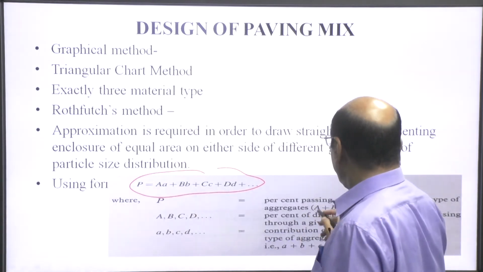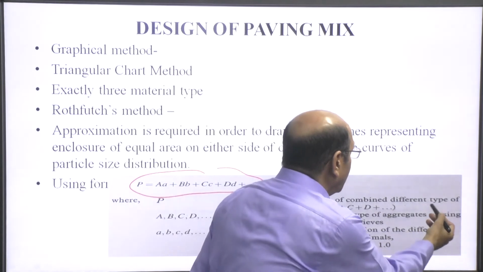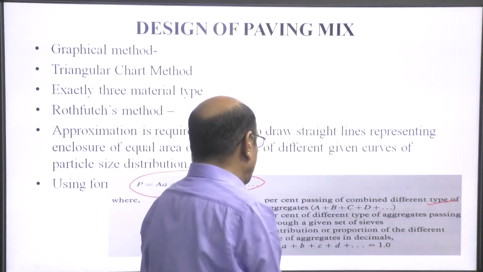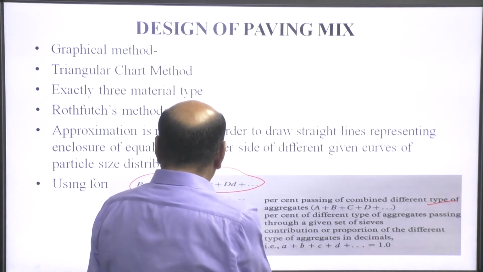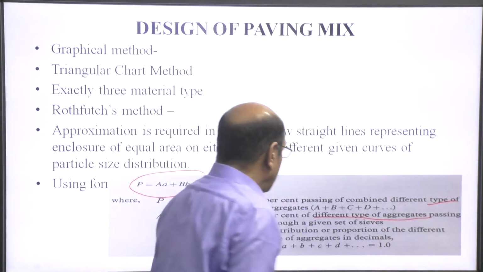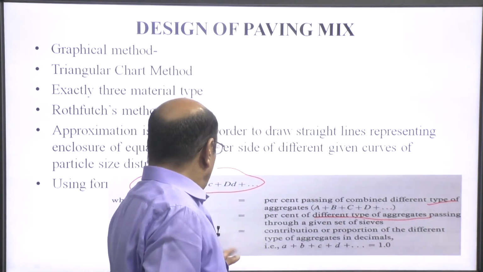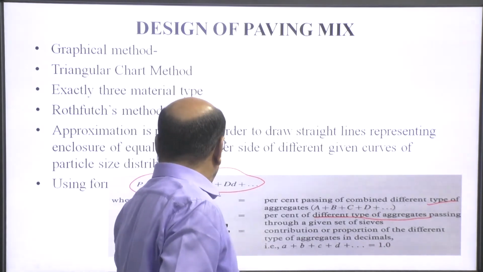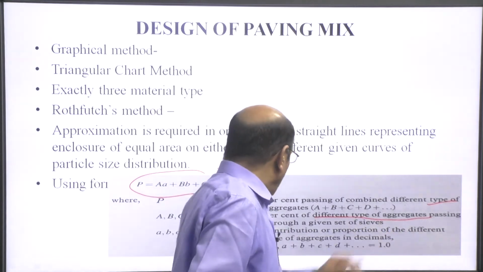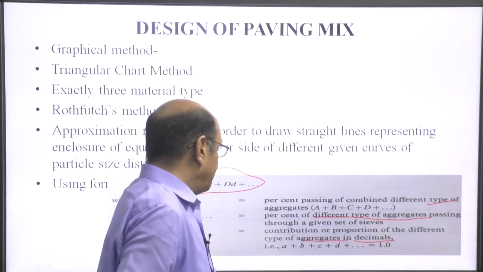Here P is the percent passing of the combined aggregate A plus B plus C plus D. Here A, B, C, D are the percent of each type of aggregate passing through a given set of sieves, and a, b, c, d are the contributions or proportions of the different types of aggregate in decimal.